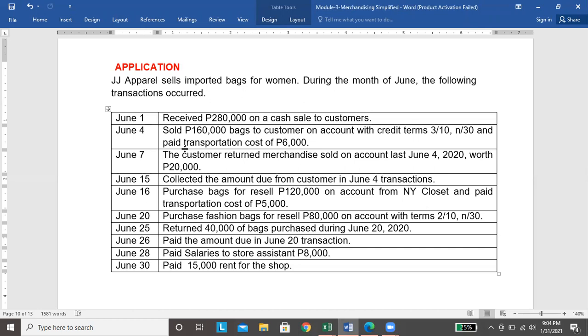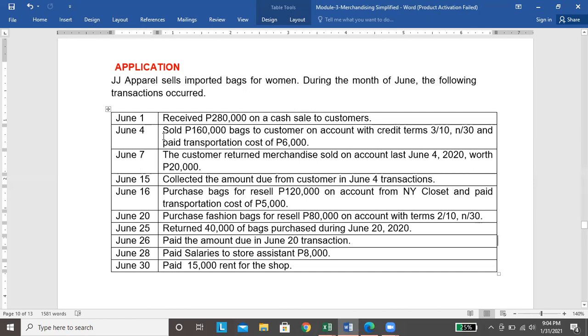We are also given credit terms, 3/10, n/30. So nasa standpoint tayo ngayon ni seller, magbibigay tayo ng 3% sales discount, provided magbabayad si buyer within 10 days from the invoice date or the sales transaction.